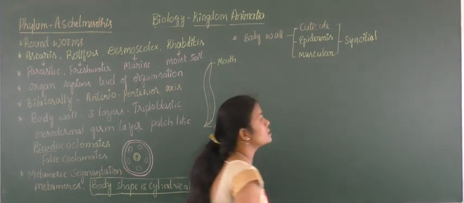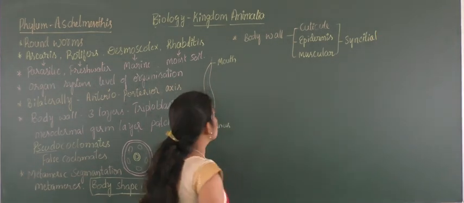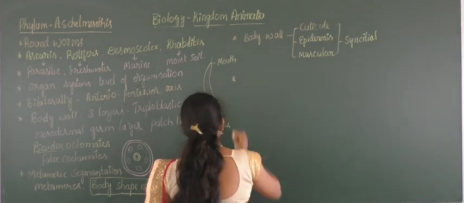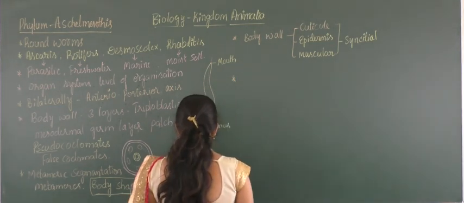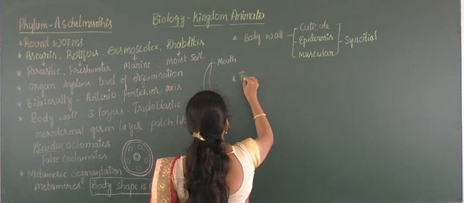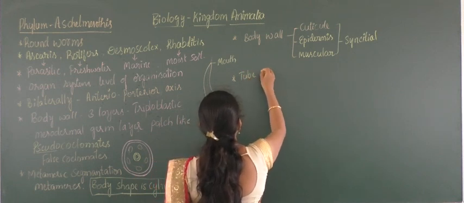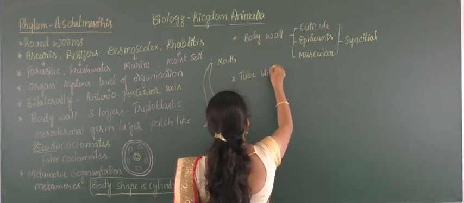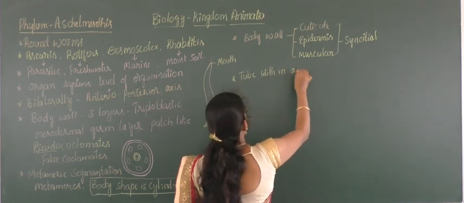These are called syncytial. Okay, so next, coming to the other property. Here they possess a tube within a tube type of body plan.